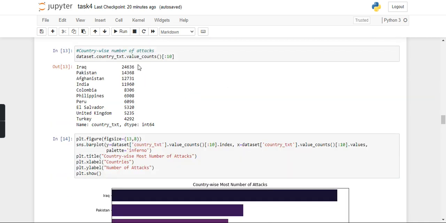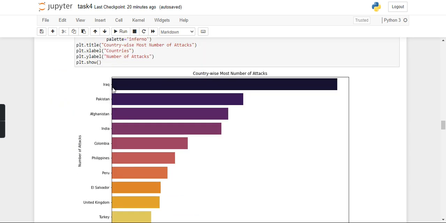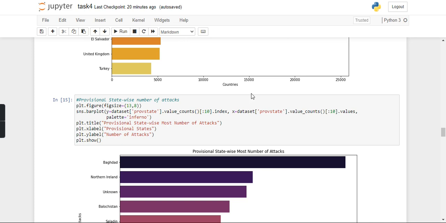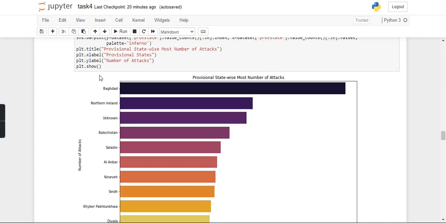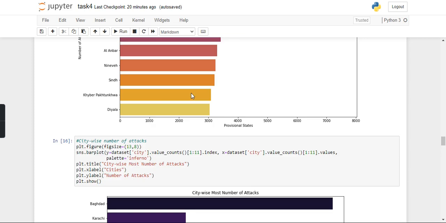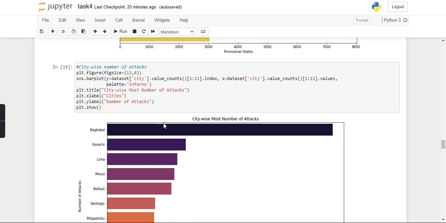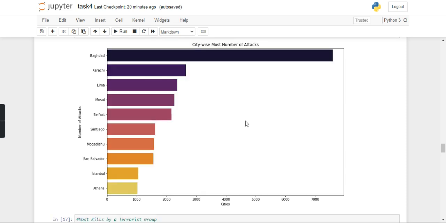After that, we compute the country-wise most number of attacks, and we visualize that data. We get that the country of Iraq has the most number of terrorist attacks. Then we compute the provincial state-wise number of attacks, and we get that the most attacks occurred in the provincial state of Baghdad. For the city-wise most number of attacks, we get the same: the city of Baghdad has the most number of attacks.